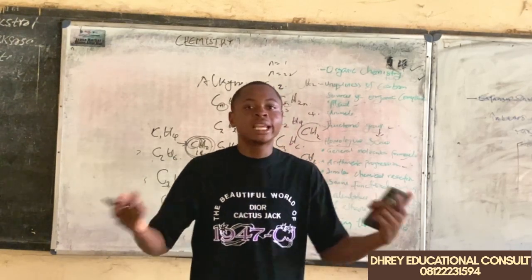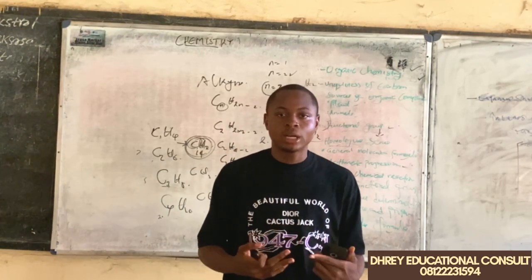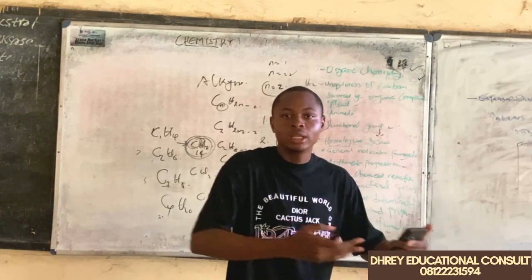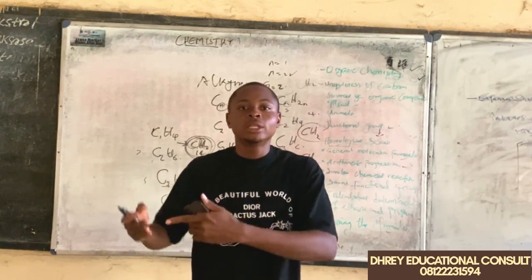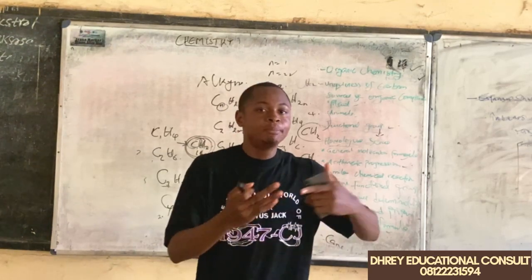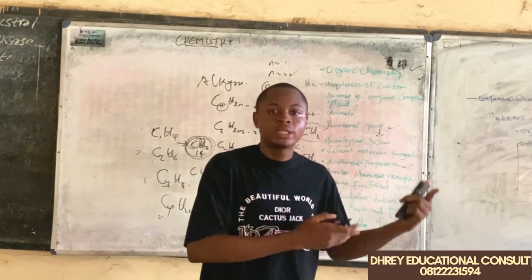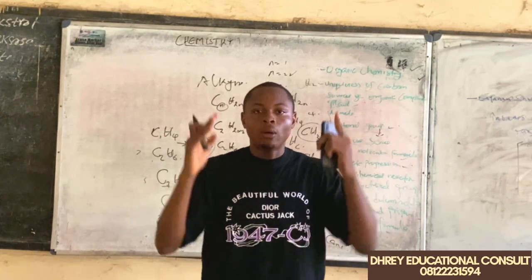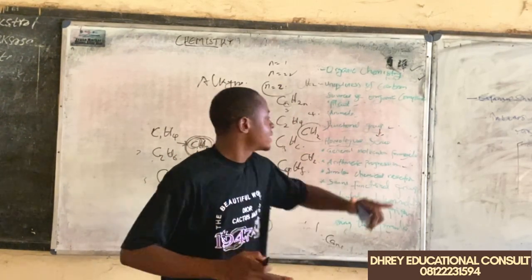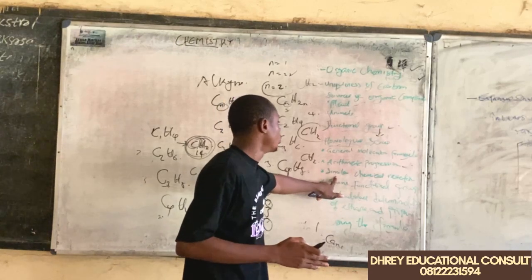We can say pentane doesn't undergo what? Addition reaction. But moving to the alkene family, whose first member, ethene, undergoes addition reaction, we can say every member, the pentene, the hexene, the butene, undergoes what? Addition reaction. So each homologous series undergoes what? Similar chemical reactions.